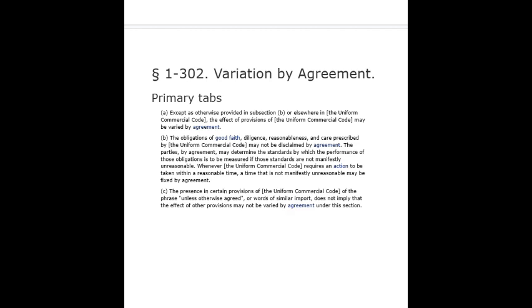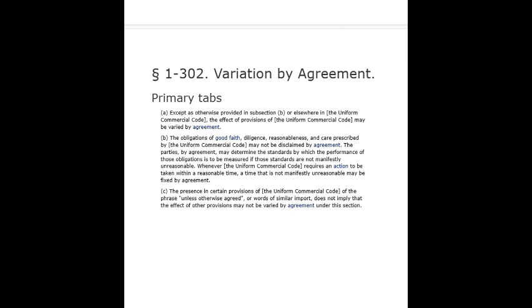Section 1-302. Variation by agreement. A. Except as otherwise provided in subsection B or elsewhere in the Uniform Commercial Code, the effect of provisions of the Uniform Commercial Code may be varied by agreement. B. The obligations of good faith, diligence, reasonableness, and care prescribed by the Uniform Commercial Code may not be disclaimed by agreement. The parties, by agreement, may determine the standards by which the performance of those obligations is to be measured if those standards are not manifestly unreasonable.